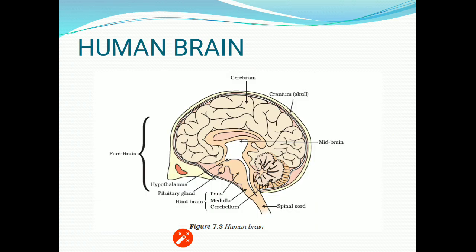Now about the human brain. This diagram is very important for board exams. The human brain is enclosed in the cranium, a bony box, and it is divided into three parts: forebrain, midbrain and hindbrain. You are able to see all the different subparts and parts of the brain.